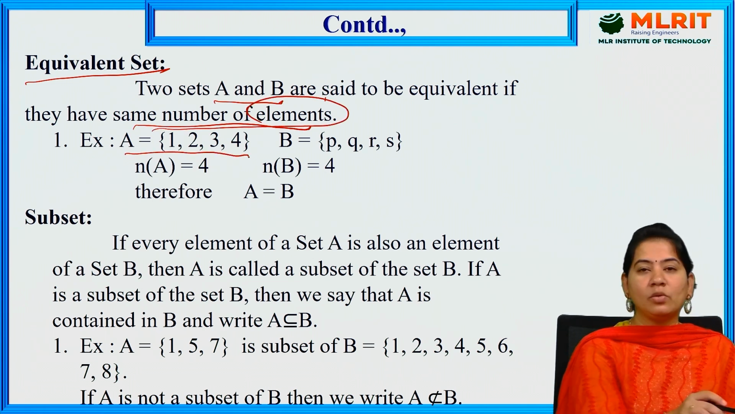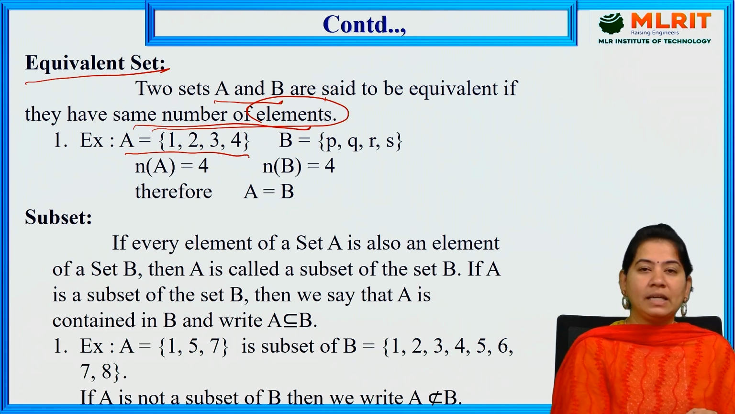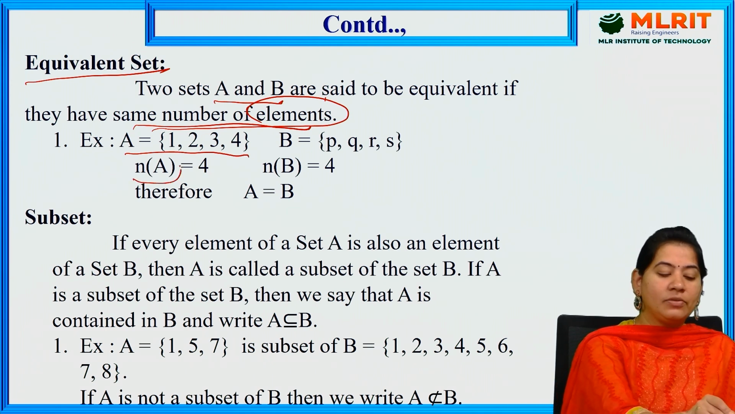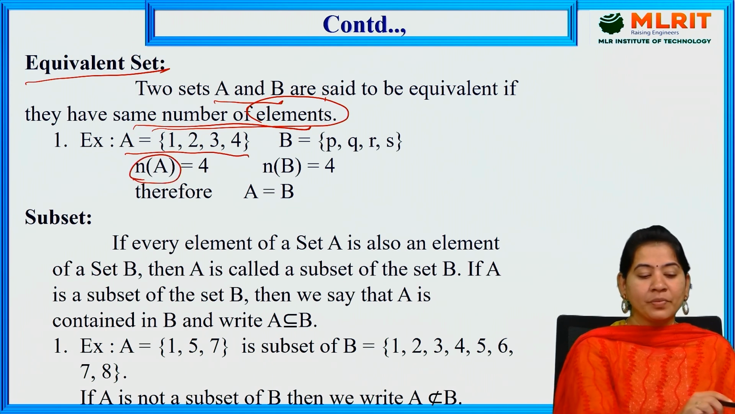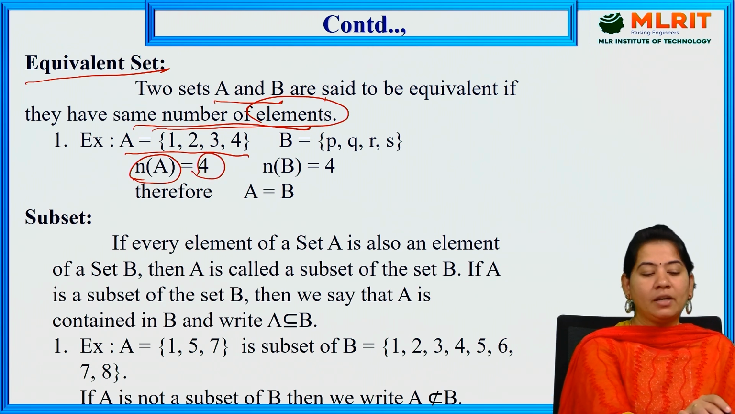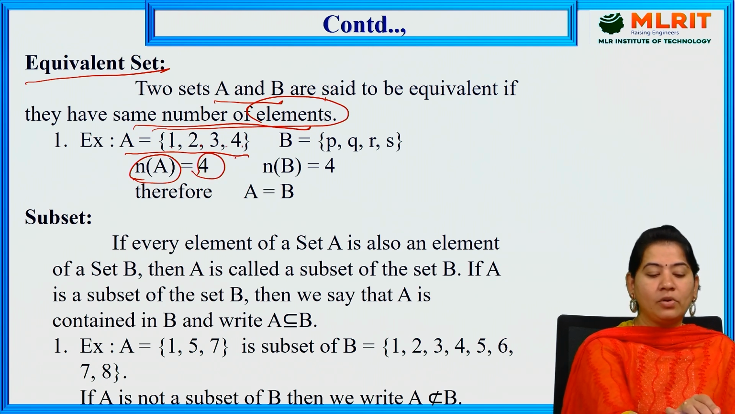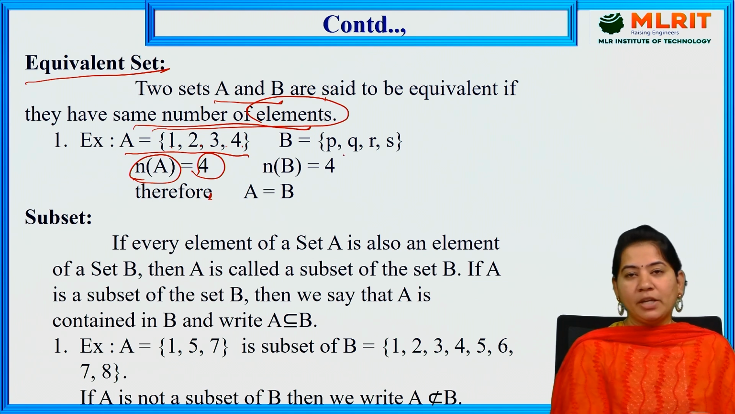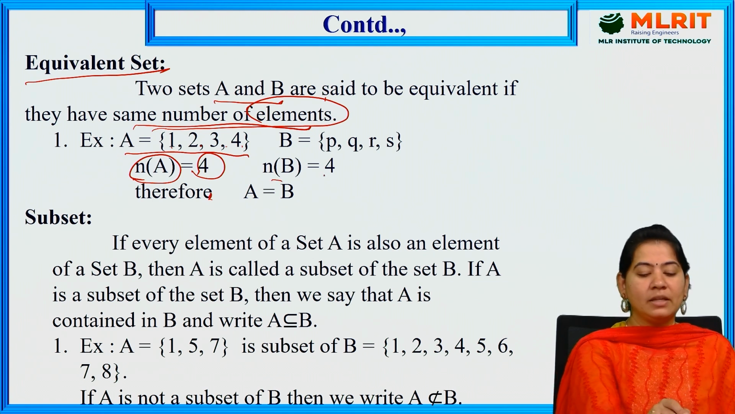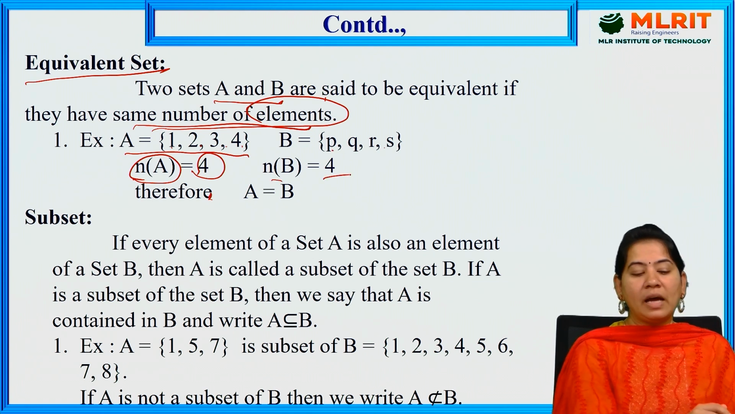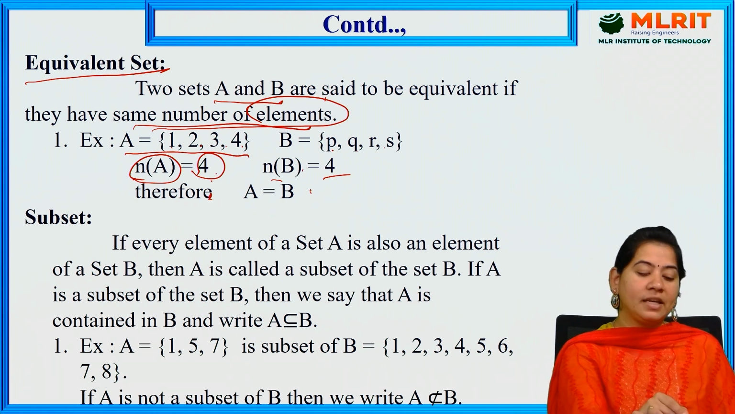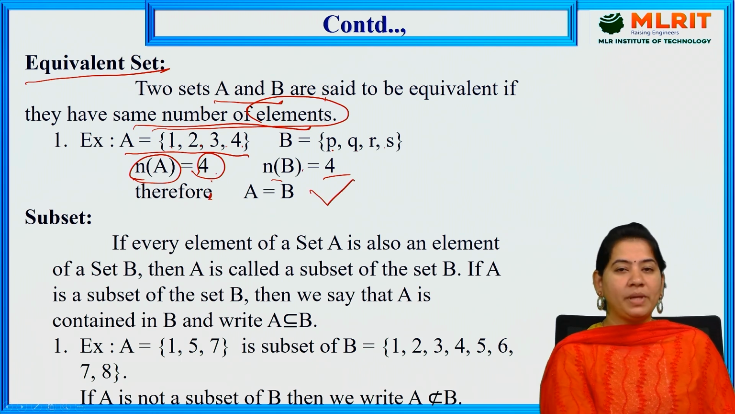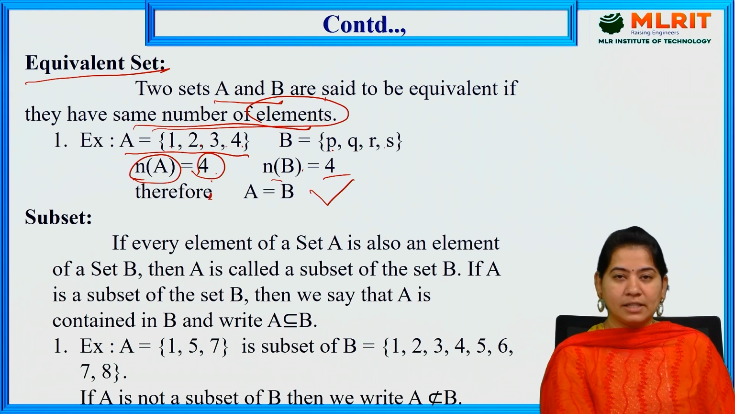Set A is equal to 1, 2, 3, 4. What is the cardinality of A? Cardinality is represented as n of A. How many elements do we have? 1, 2, 3, 4. The cardinality of A is 4. And B is equal to P, Q, R, S. The cardinality of B is also 4. As we have the same number of elements in both sets A and B, I can say that A is equivalent to B. A and B are equivalent sets.